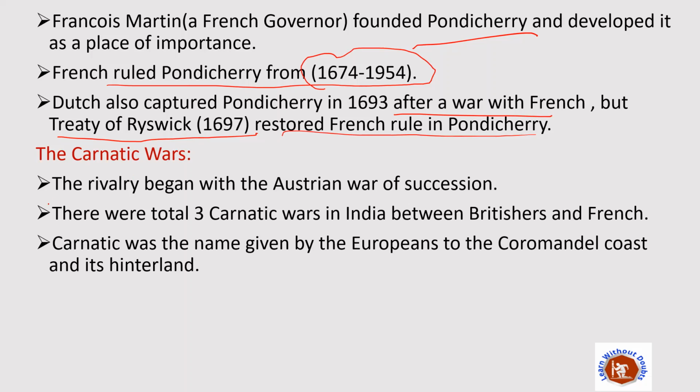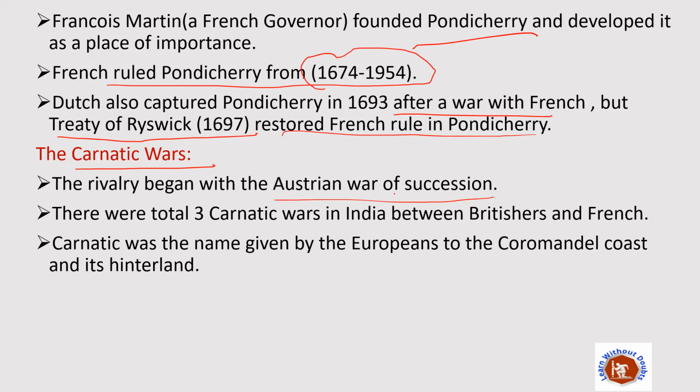Okay, now a very important part of this chapter is the Carnatic Wars. The Carnatic War is the war between the Anglo and French army. So let's understand this Carnatic War. The rivalry began with the Austrian War of Succession, because the Austrian War of Succession was already going on in Austria, which is a country in Europe. There a war of succession was taking place, and this resulted in the extension of their war in India also. So the rivalry began with the Austrian War of Succession.